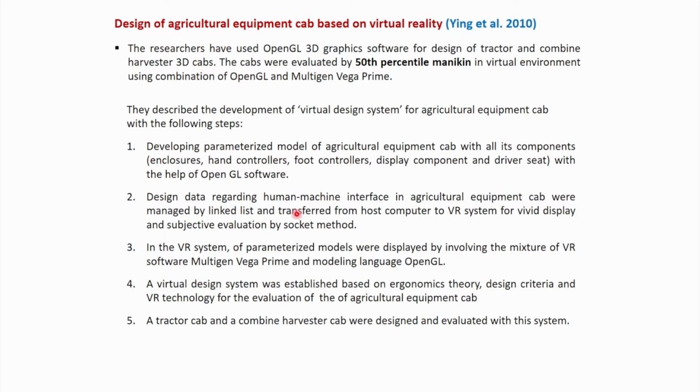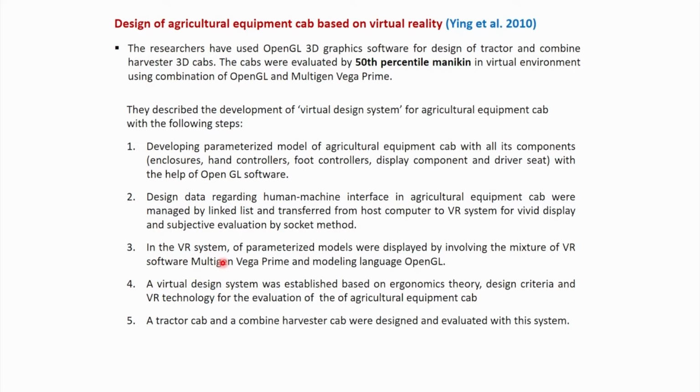Designing data regarding the human-machine interface in the agricultural equipment cab are managed by linked list and transferred from the host computer to the virtual reality system for vivid display and subjective evaluation by socket method.